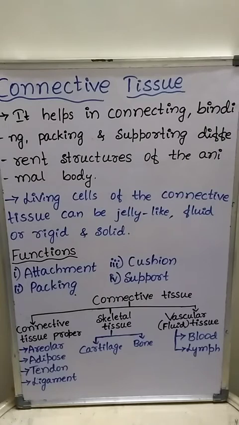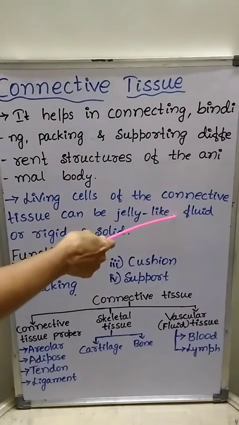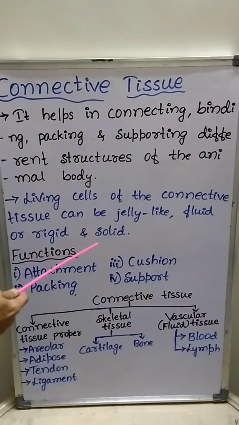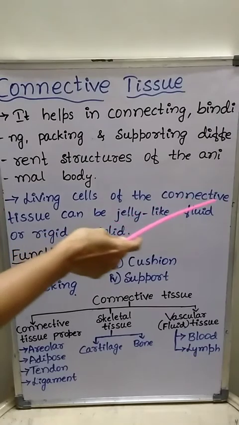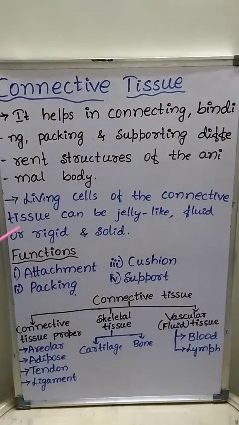The living cells of the connective tissue secrete or produce the matrix. Living cells of the connective tissue secrete matrix and that matrix can be jelly-like, fluid, or rigid and solid.